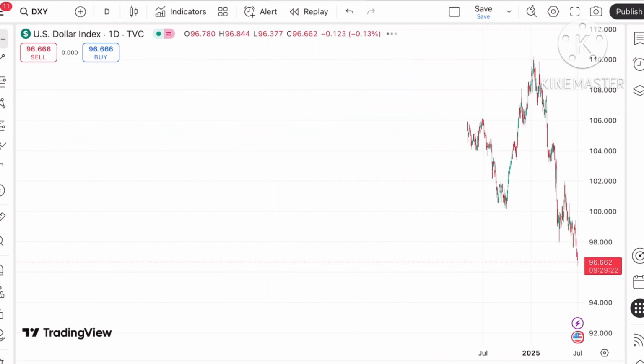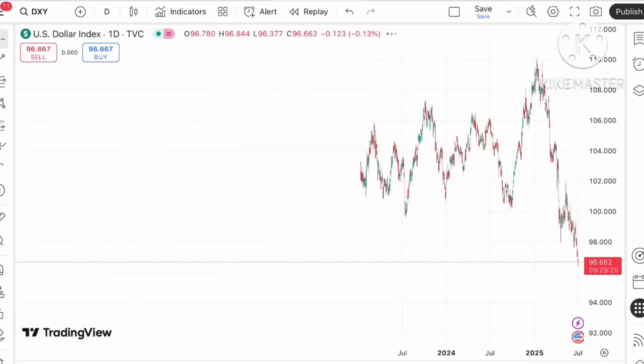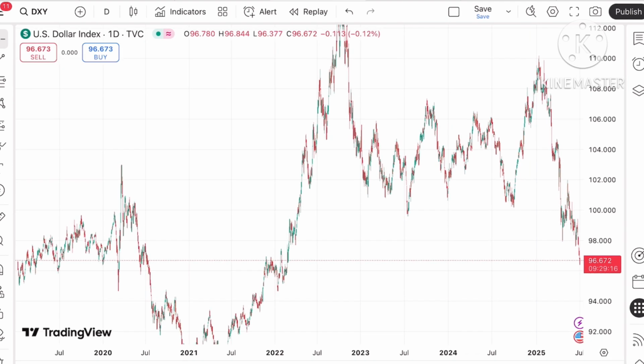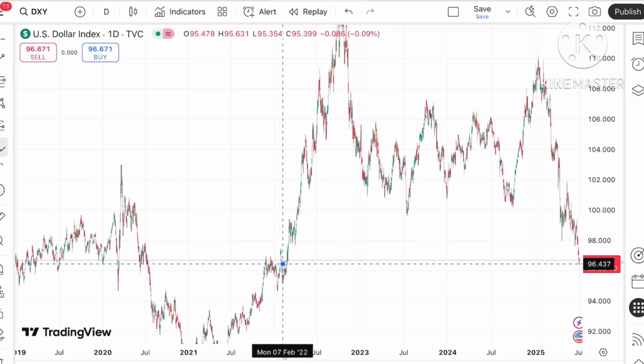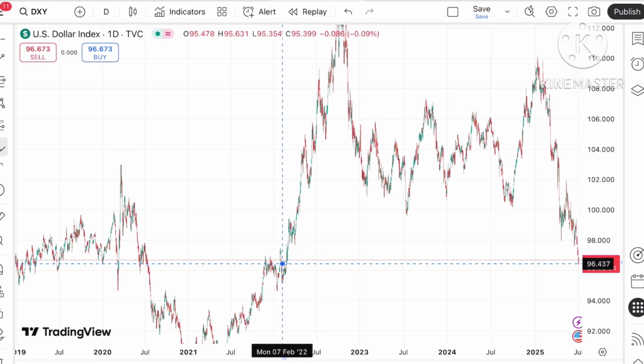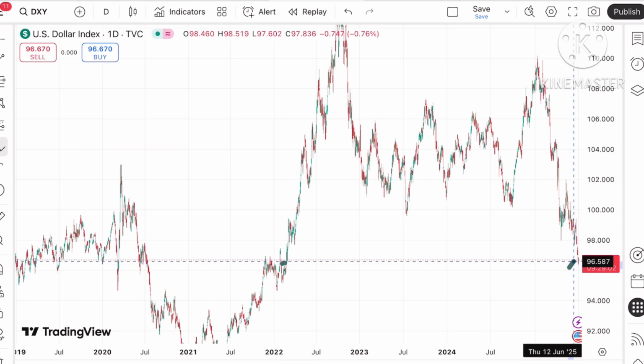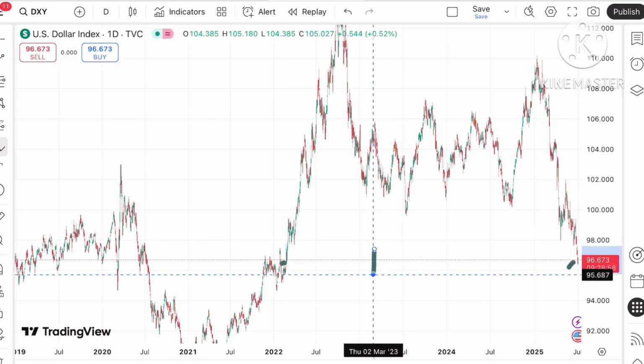As you can see looking at this particular chart, $96.67 has come after a long time. After 2022 the price has touched this particular level, and in the month of Feb only we saw this level. So it is almost 3 years, more than 3 years, that the price has come to this level. If the price starts falling below this level, it can move towards 96.4.